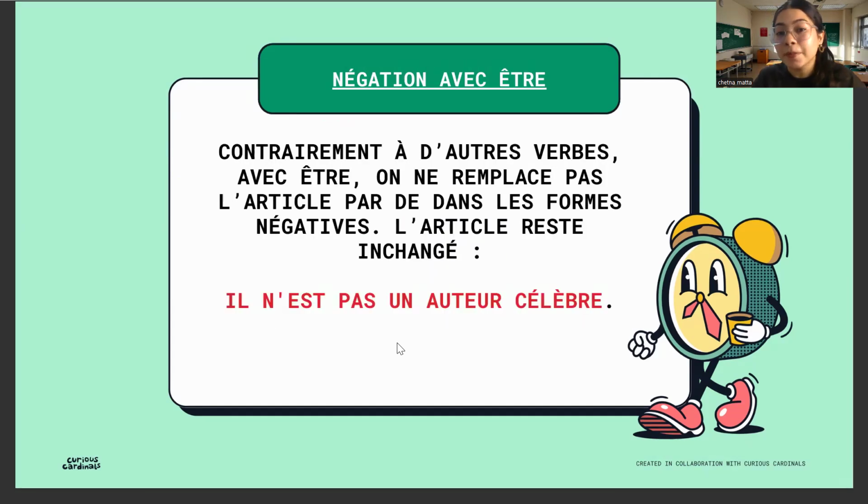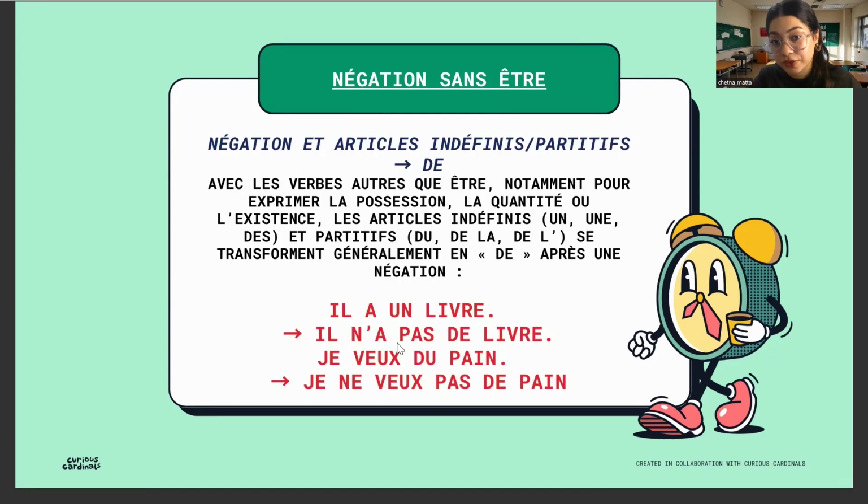Next thing which is very important is when you are doing the negation with être. We need to understand this part that whenever we're doing the negation with être, there is no change in any of the articles. All the articles remain unchanged.